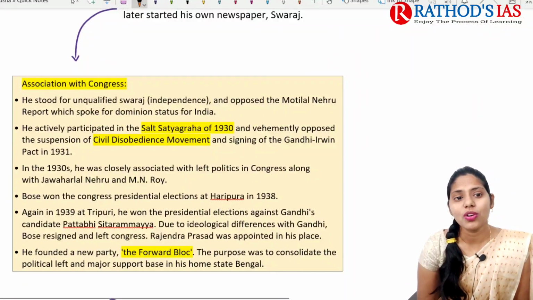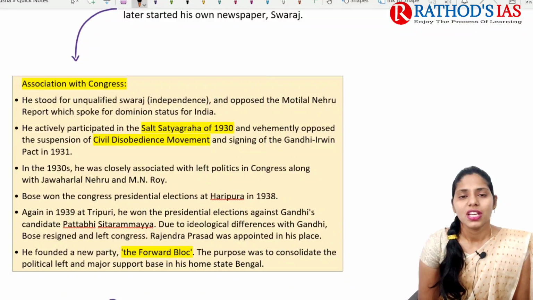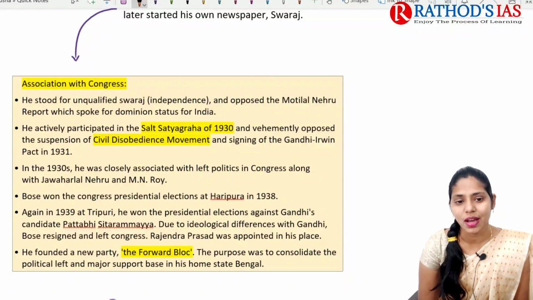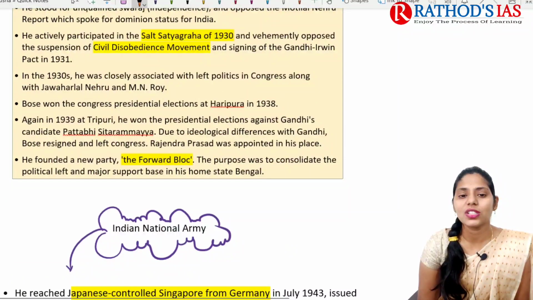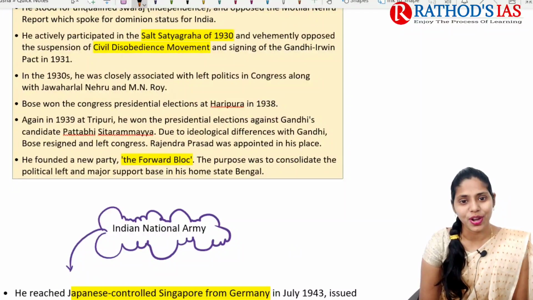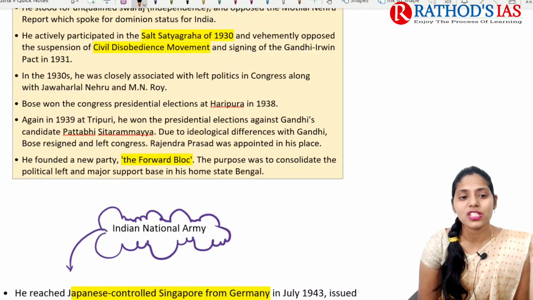Okay, and if you're talking about association with Congress, he opposed the Motilal Nehru report, and he spoke for dominion status for India. He participated in the Salt Satyagraha in 1930, and he also opposed the suspension of the civil disobedience movement and the signing of the Gandhi-Irwin Pact in 1931. In the 1930s, he also associated with leftist policies in Congress along with Jawaharlal Nehru and M.N. Roy. Subhash Chandra Bose won the Congress presidential elections at the Haripura session in 1938, and even won in 1939 at the Tripuri session.